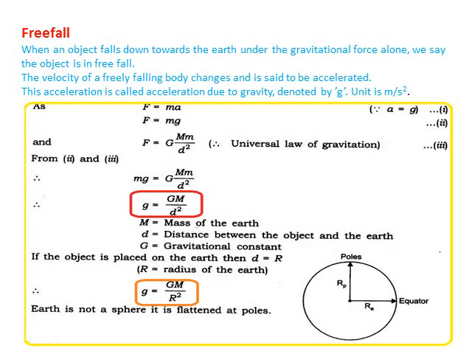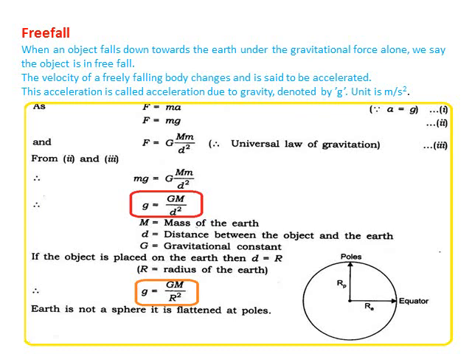Now, based on the study of free fall, let us see the expression for g, that is, acceleration due to gravity. When an object falls down towards the Earth under the gravitational force alone, we say the object is in free fall.